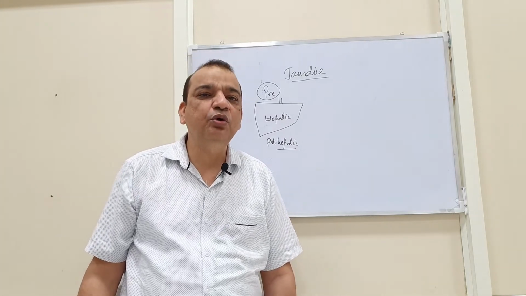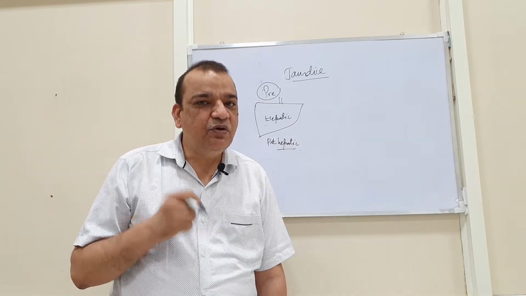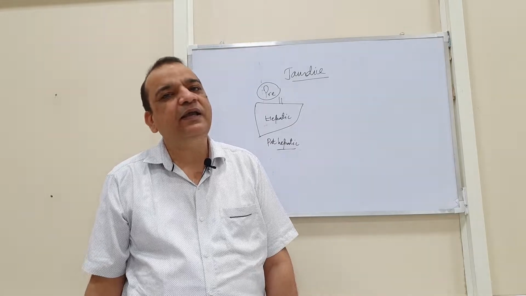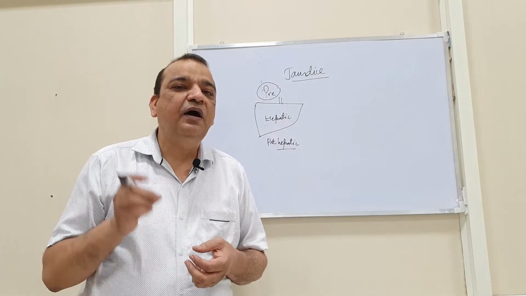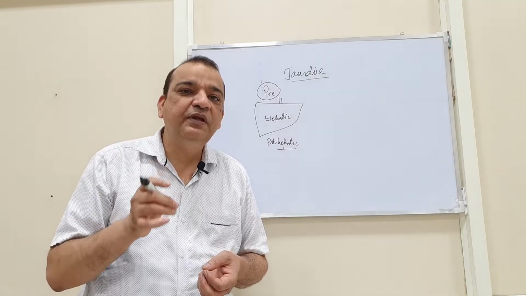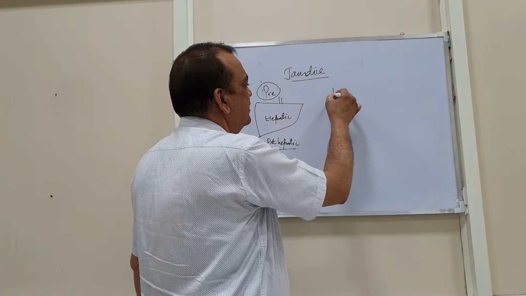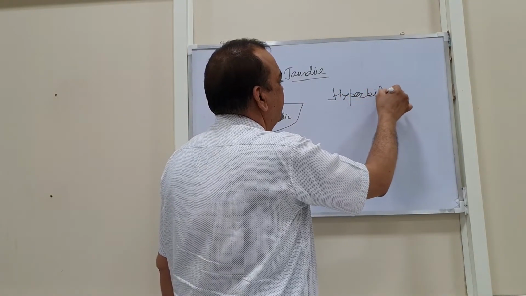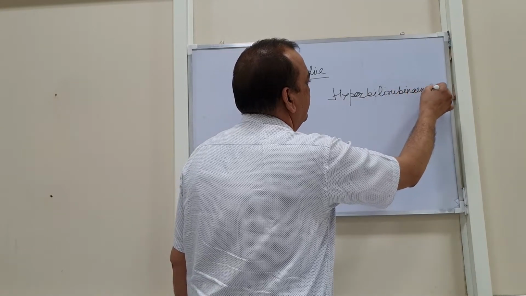In that condition, though the liver is healthy, the liver has its own capacity to conjugate and excrete the bilirubin. In that case, you would see that there is an excessive unconjugated bilirubin in the blood. So there is a condition that is known as hyperbilirubinemia.